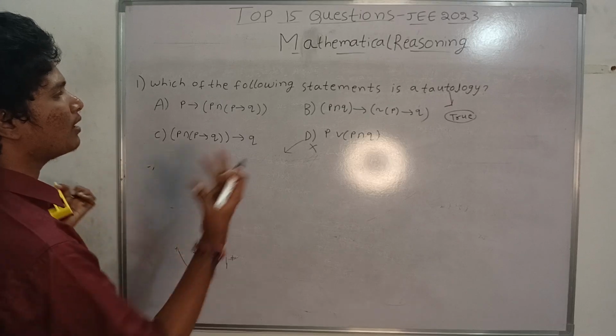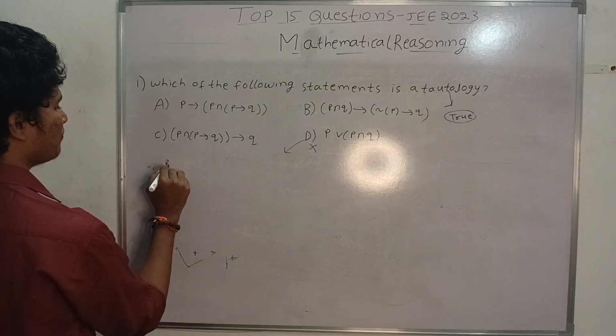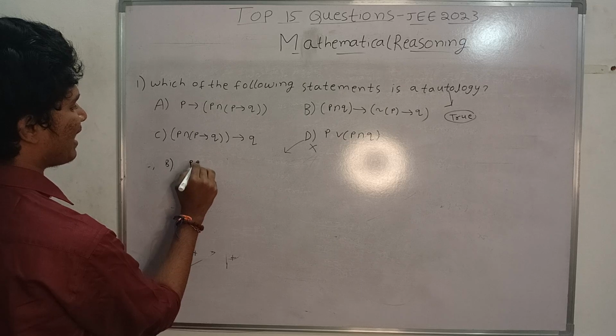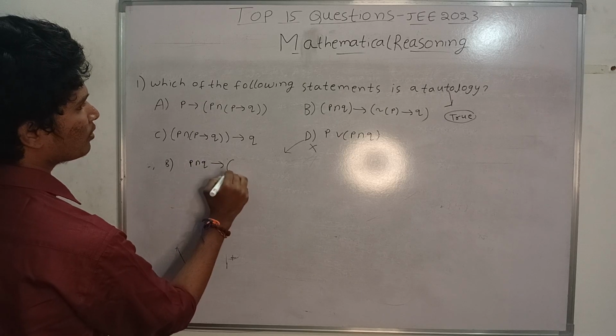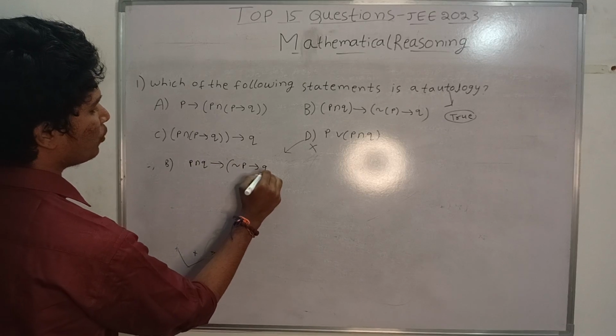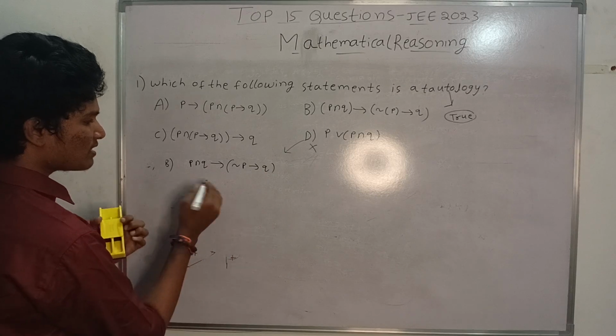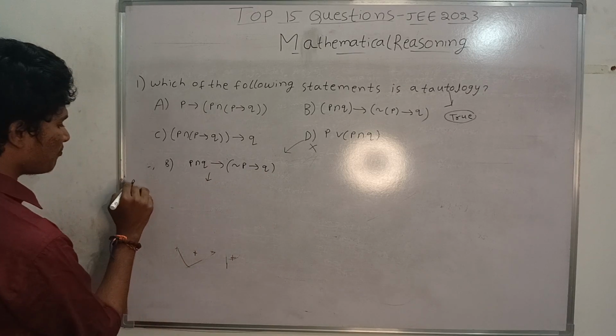But if you have luck, you can get directly to the right option. Suppose I take a random option, B, that is P and Q, negation P and Q here. What is the property here? What is the property of negation of P or Q?